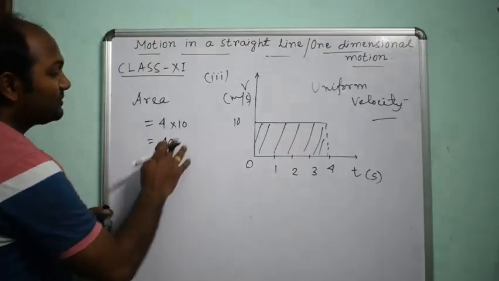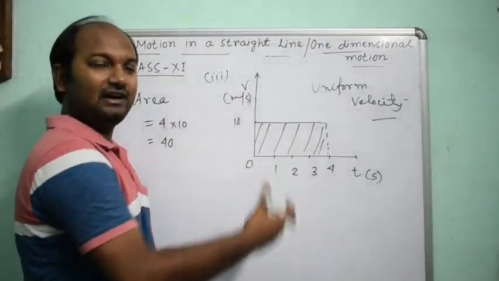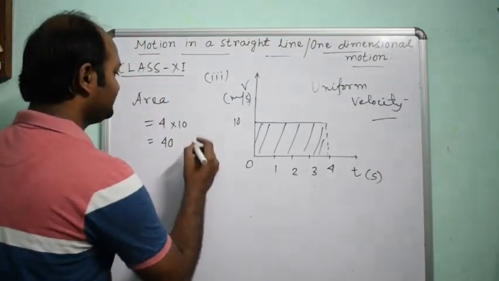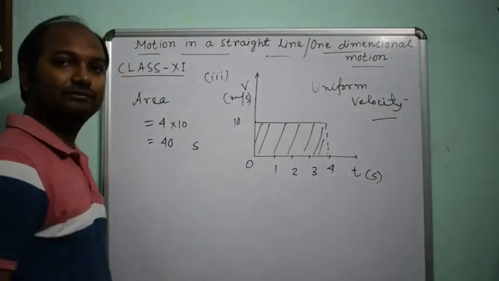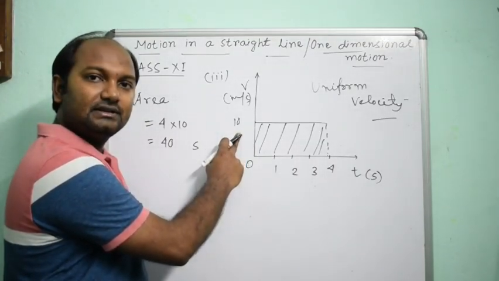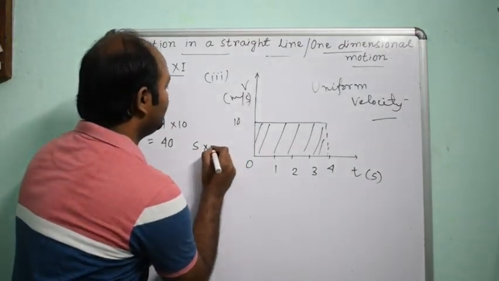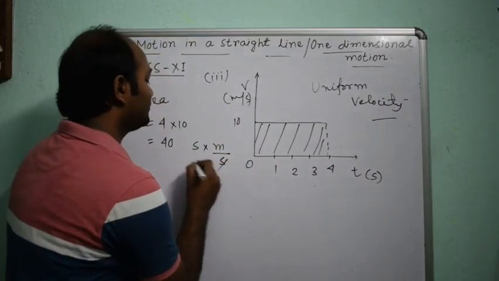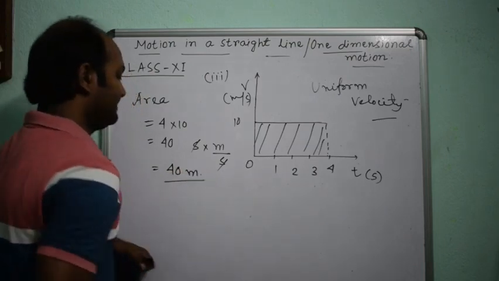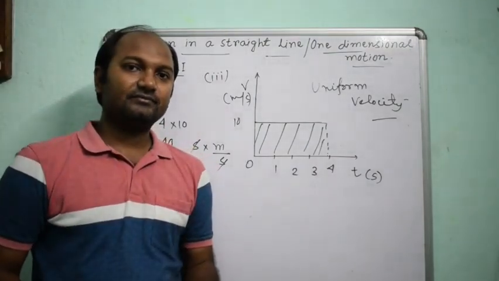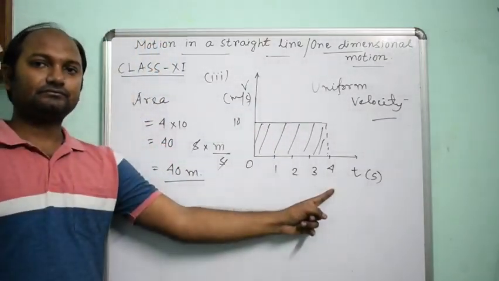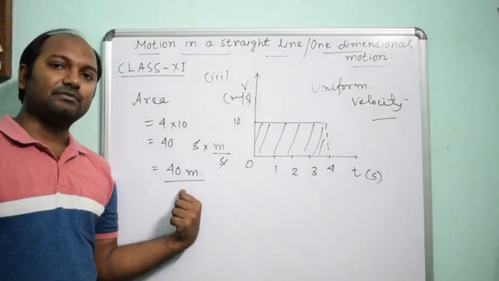So it is 40. What will be the unit of this area? The unit of 4 is second, into the unit of 10, which is meter per second. So second is gone. This will be 40 meter. What does it mean? It means the area of a velocity time graph represents displacement.